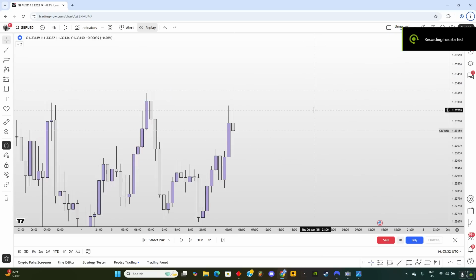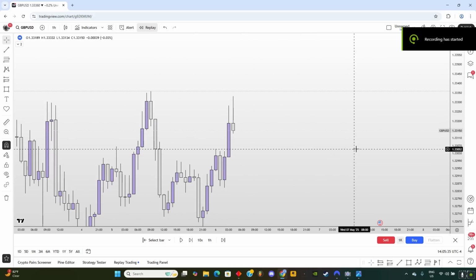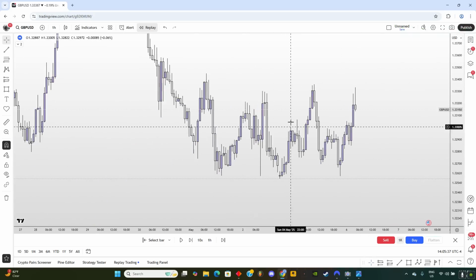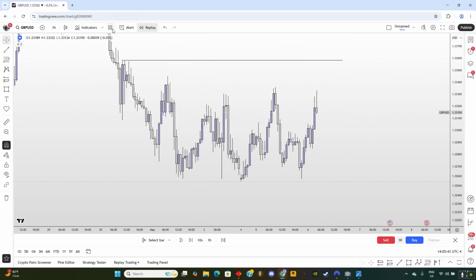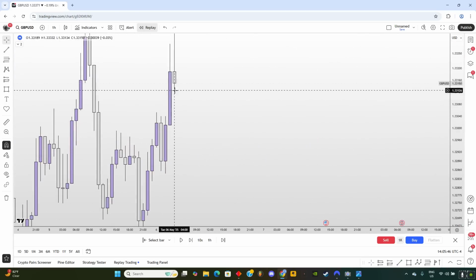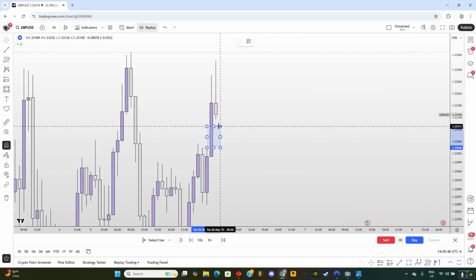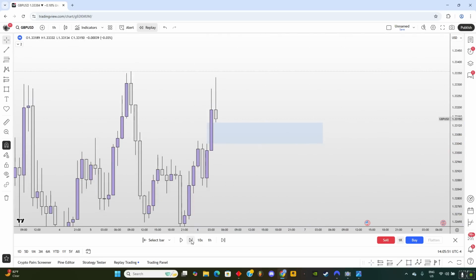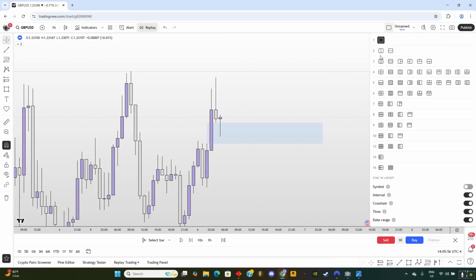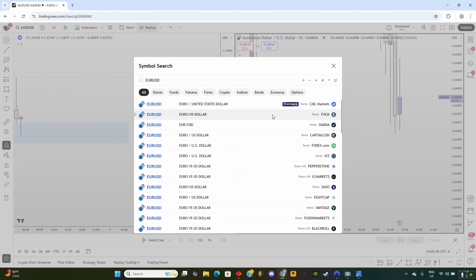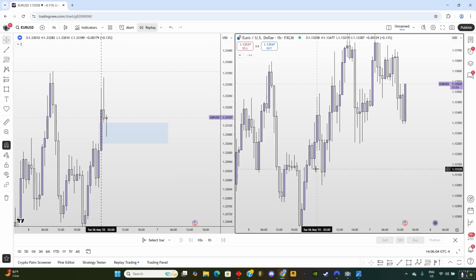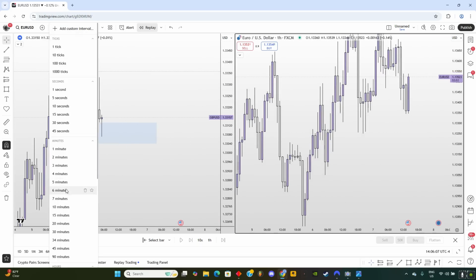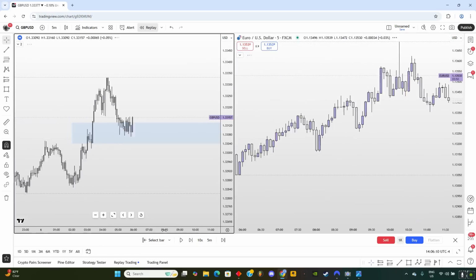All right, guys, so this was the second trade that I took, GBPUSD. You can see that we were consolidating here, but we had these equal highs around this level, so I knew that we were going to go there. Then I also saw this fair value gap on the 1-hour time frame. So I once again waited for price to tap into this, and I had Euro USD opened on the right side. So if I go somewhere around here, now let's go to the 5-minute because we're inside the fair value gap.